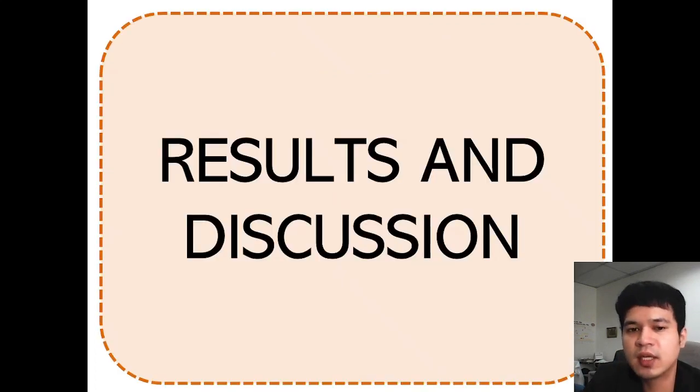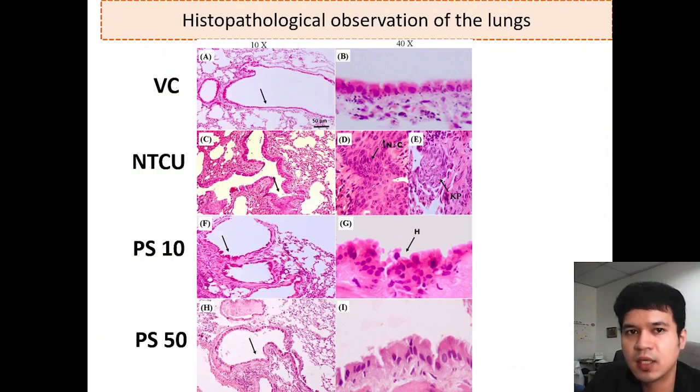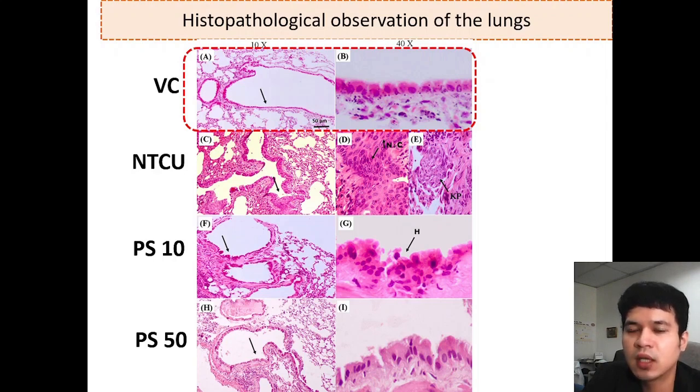Next, I move on to the results and discussion. The first part is the histopathological observation. As we can see here, the vehicle control group shows normal characteristics of lung histology, without thickening of the bronchial epithelium layer, and the high magnification shows the normal characteristics of the bronchial epithelium layer with a single ciliated columnar epithelium and basally located nucleus.